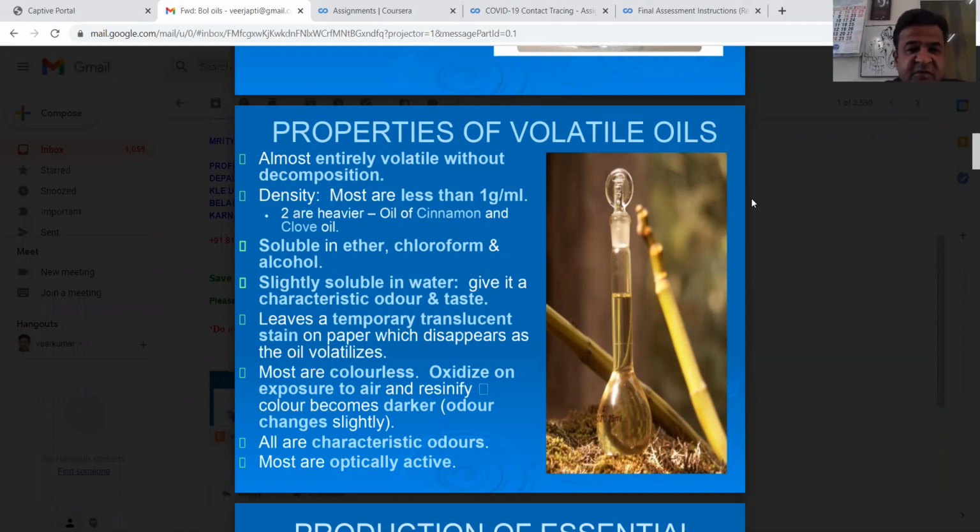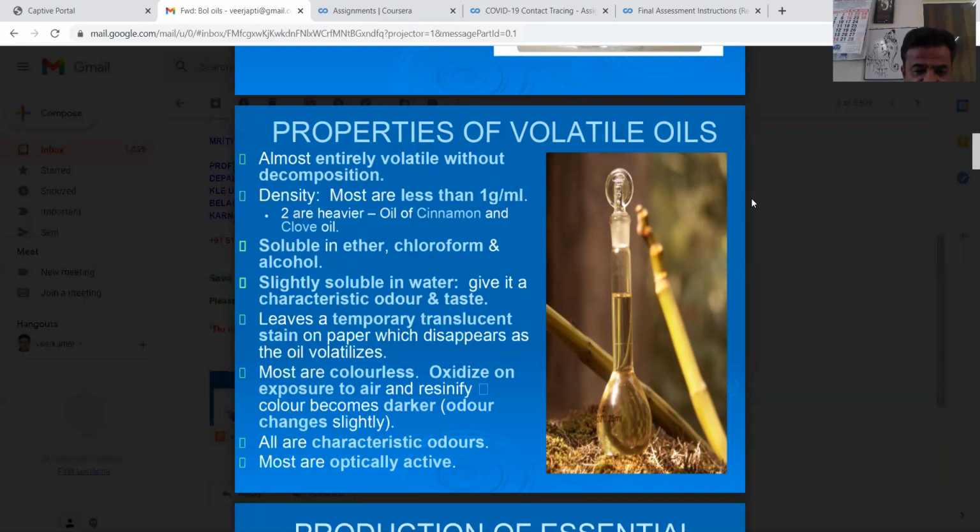Properties of the volatile oils: almost entirely volatile without decomposition. Density: most are less than 1 gram per ml, while 2 are heavier, most oil of cinnamon and clove oil. Soluble in ether, chloroform and alcohol. Slightly soluble in water, giving it a characteristic odor and taste.